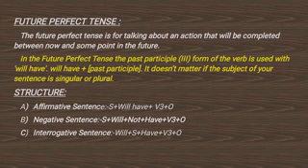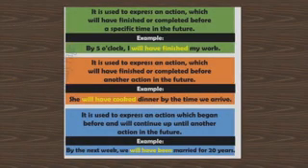So it is clear that in the future perfect tense, we use the past participle form of verb with will have. Now let's see the uses of future perfect tense. It is used to express an action which will have finished or completed before a specific time in the future. Example could be by 5 o'clock I will have finished my work.